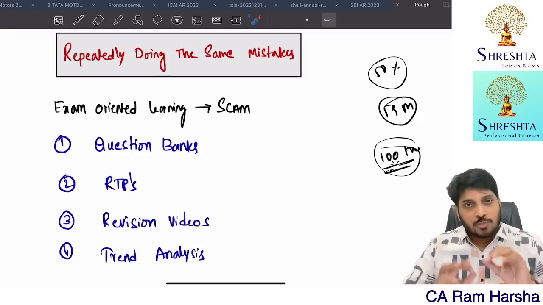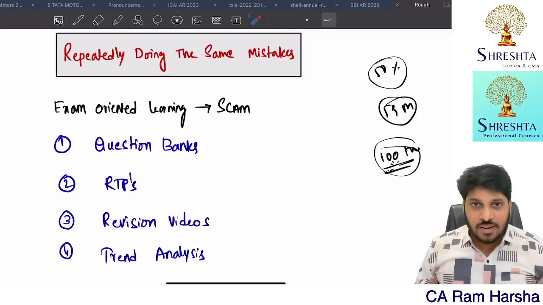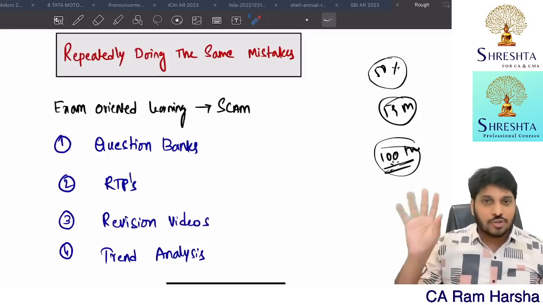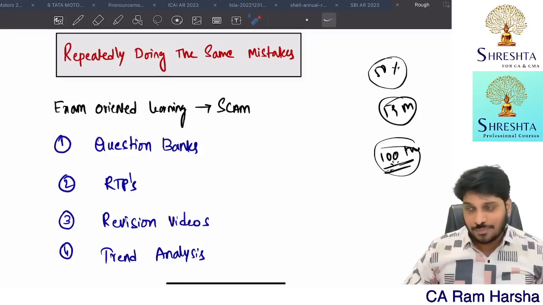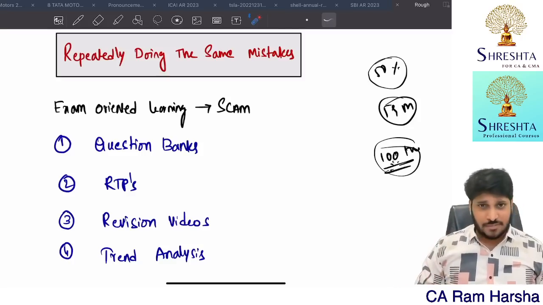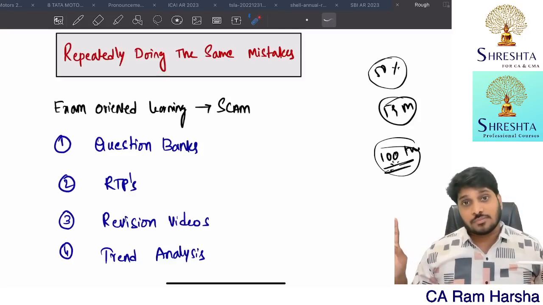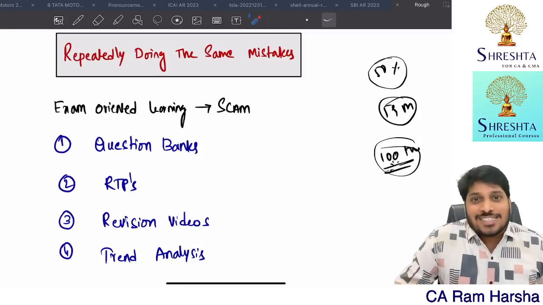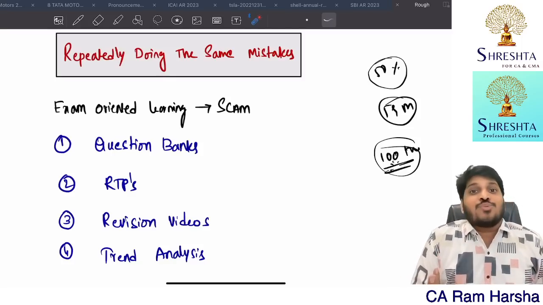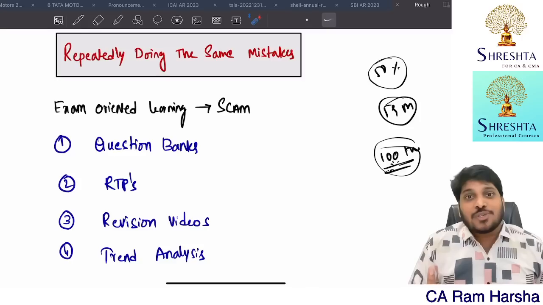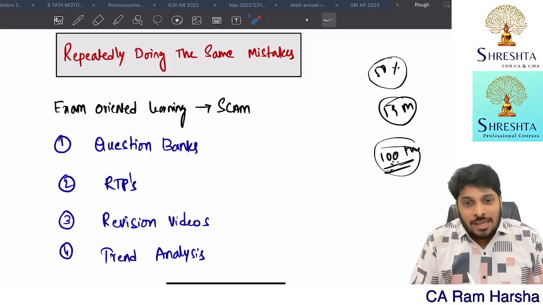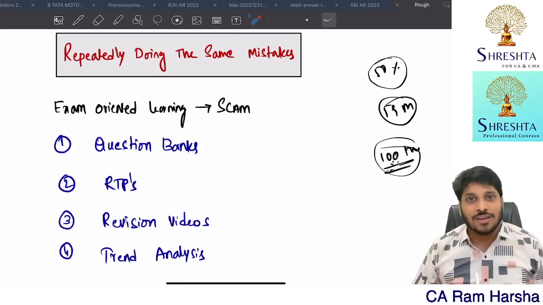Take company law. The small company definition is there. Everybody will read 4 crores paid up capital, 40 crore turnover, so and so, not a subsidiary of a public company, it should be a private limited company, then it's a small company. This is exam oriented learning, according to you. But you're not understanding the context, right? Why small company? What is the purpose behind the small company concept? If you are able to understand that, that is when you are learning conceptually.